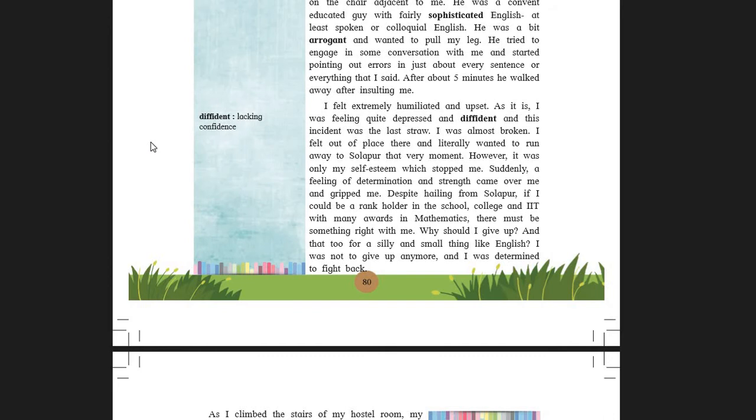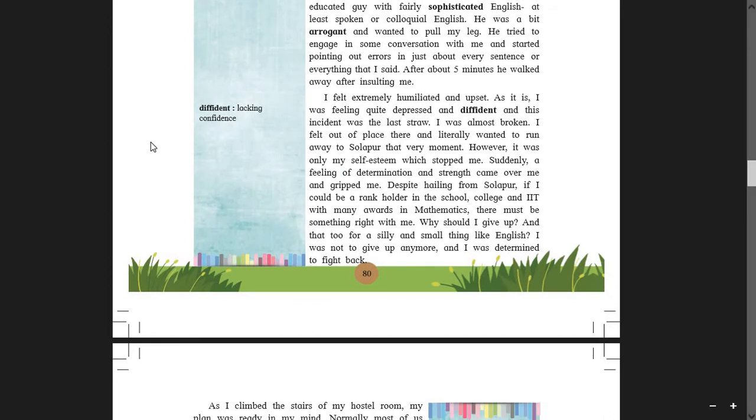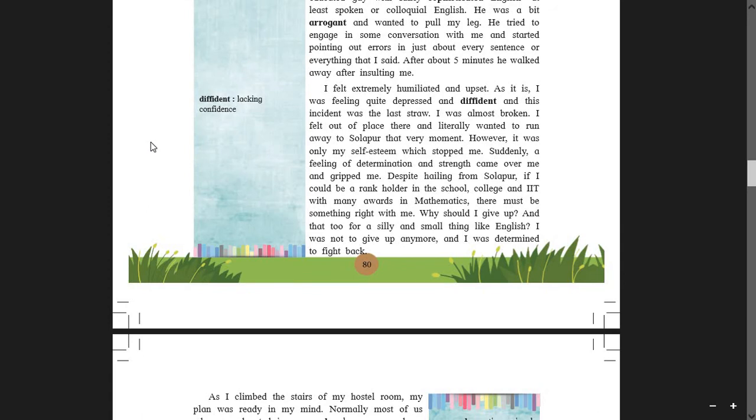Students, please take note. This line shows that, again, after a great insult from that arrogant guy, the writer is making himself very determined with his willpower. He is accepting that he is not good at English, but at the same time he is paying attention to his positive aspects, what good qualities are in him. Then you get to know that yes, he is the award winner in mathematics. So there is no need to run away to Solapur only because of this one guy.